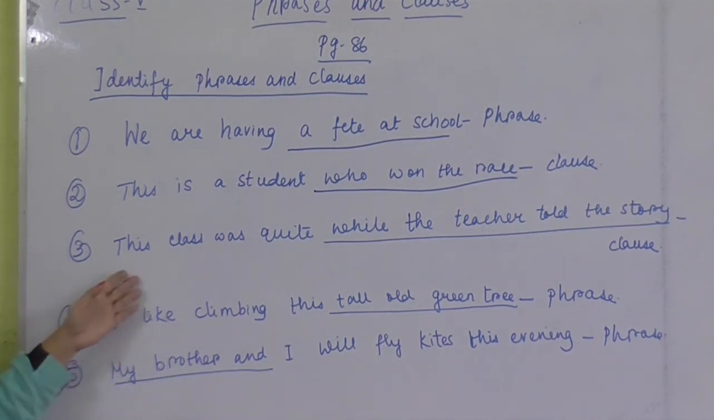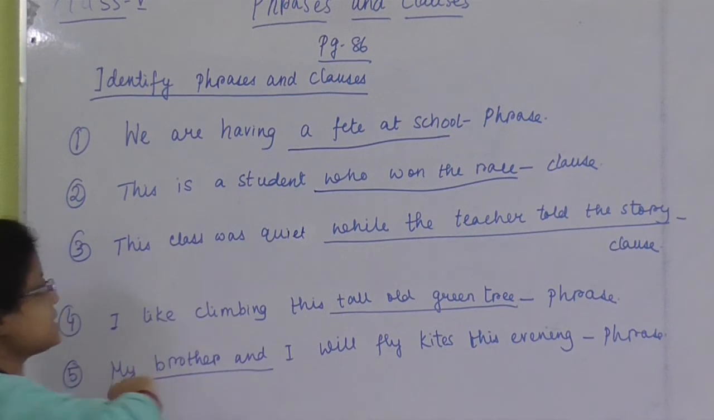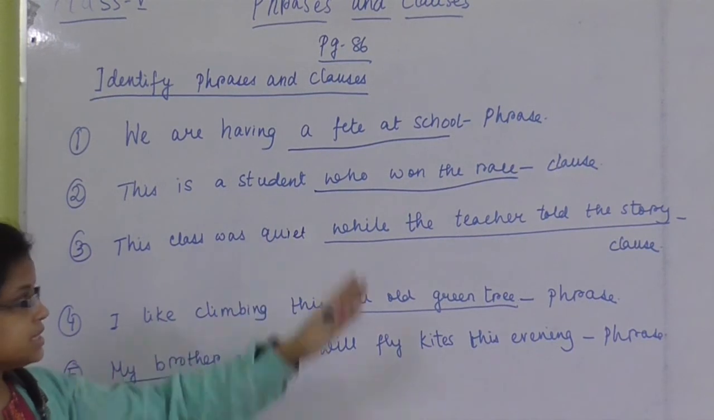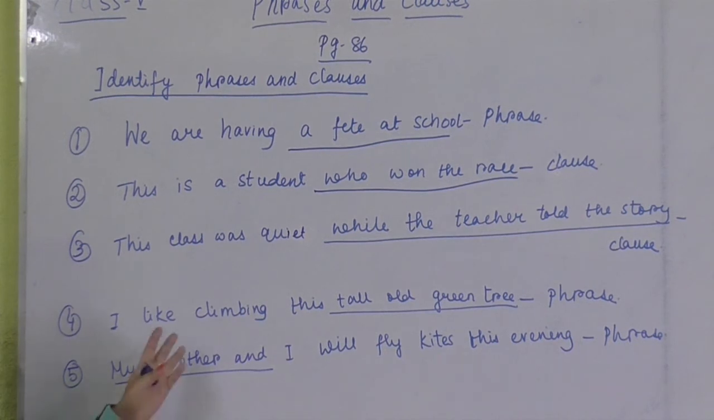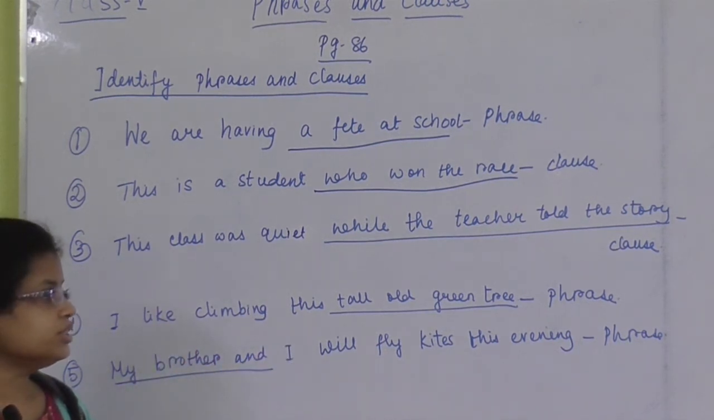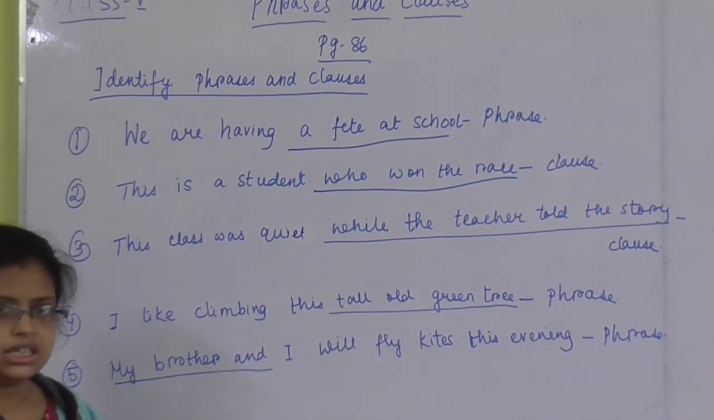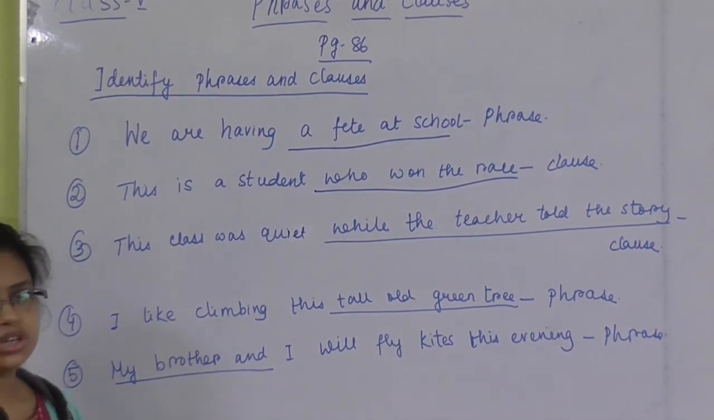Number 3, this class was quiet while the teacher told the story. The spelling will be Q-U-I-E-T. This class was quiet while the teacher told the story. So, this is also an example of clause, because while is helping the sentence. Number 4, I like climbing this tall old green tree. This is an example of phrase, because tall old green tree does not make any complete sense.